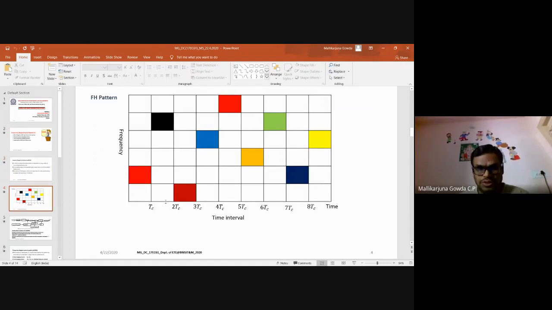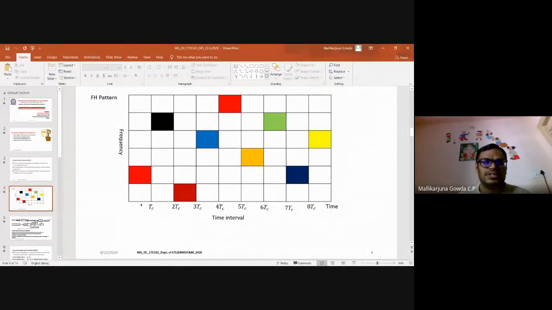Just to have a better understanding, I took this diagram. The x-axis is time, where I've taken chip duration as Tc, 2Tc, 3Tc, and so on, and the y-axis is frequency, right? Here I've made different slots, 1, 2, 3, 4, 5, 6, like that. The entire available bandwidth is divided into different sub frequency bands, and this color indicates the user.